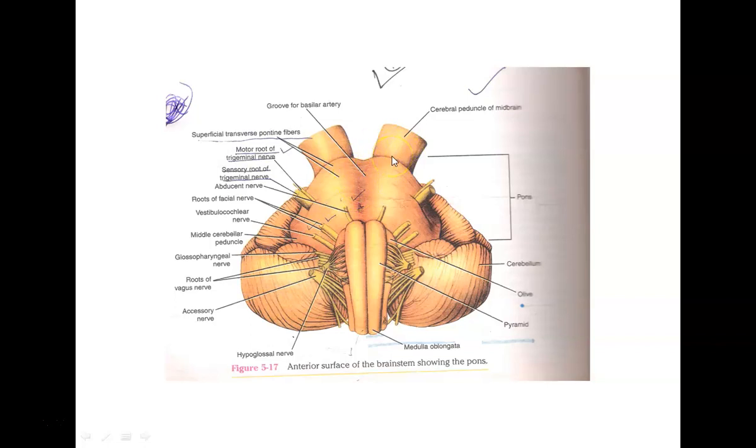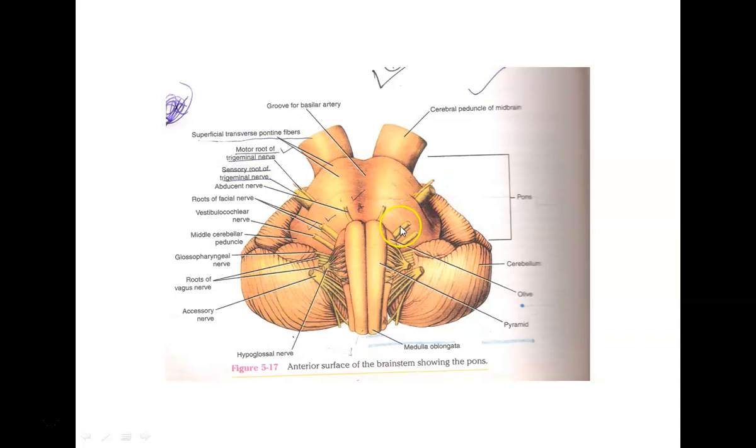Now on the anterior aspect of the pons, in the middle we have the basilar groove. Then on its anterolateral aspect there is the trigeminal nerve, that is our fifth cranial nerve.